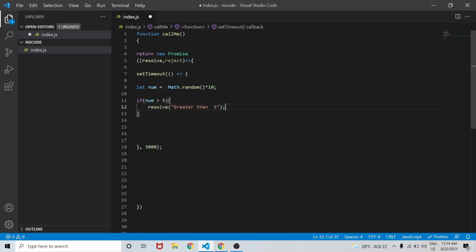Now in the else condition, we are not going to check anything, we will simply reject that the number is not greater than 5, which means it is less than 5. Okay, now we will call this function, and whatever this function is returning, we will save in another variable.